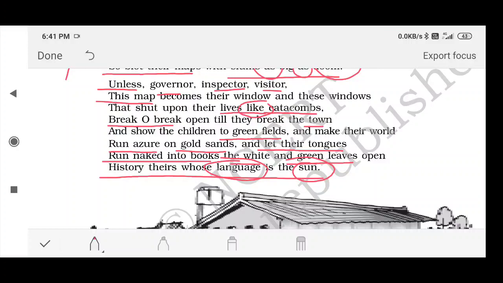So sun is the symbol of warmth, courage, prosperity and wealth. So these children can do anything. History can be created by those countries where the children are able to express themselves freely. I hope you have got some idea about this poem, and this is the end of the poem.